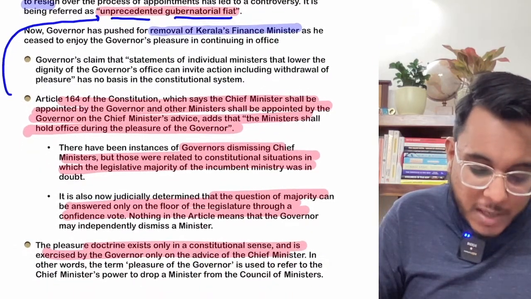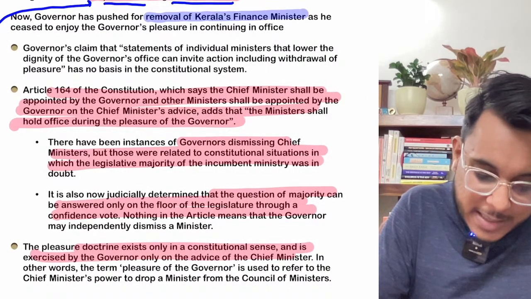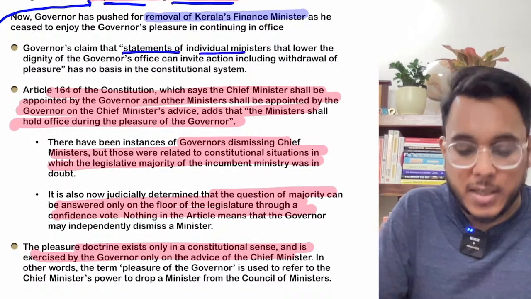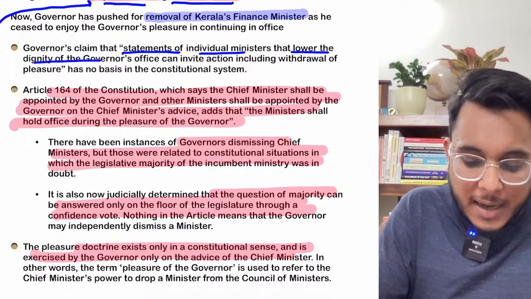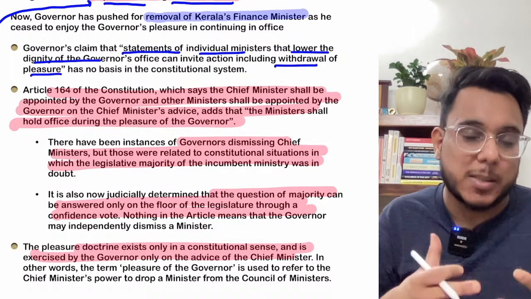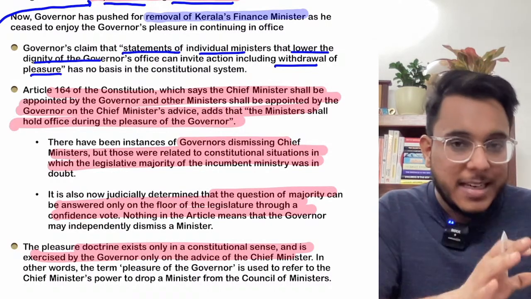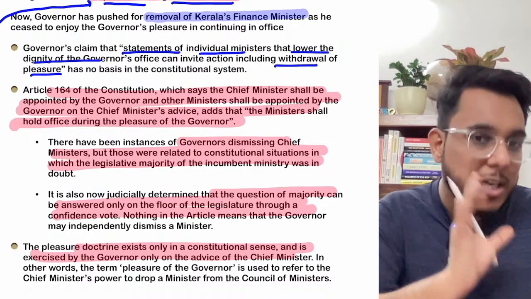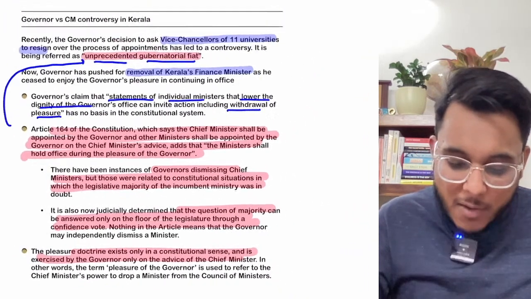Basically, guys, the governor recently said that if any statement is made by an individual minister that lowers the dignity of the governor's office, then the governor can withdraw the pleasure and can suspend that particular member. So it has been said that if any speech is made, or any words are used against the governor's office, then the pleasure will be withdrawn.